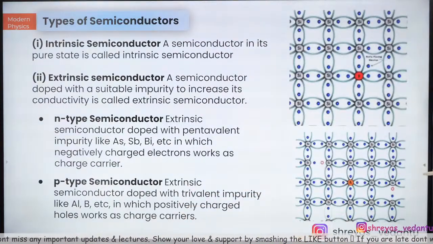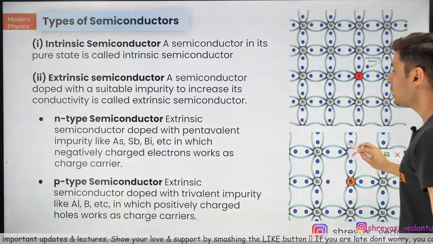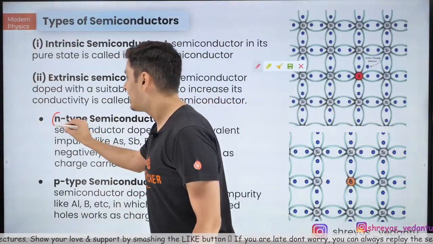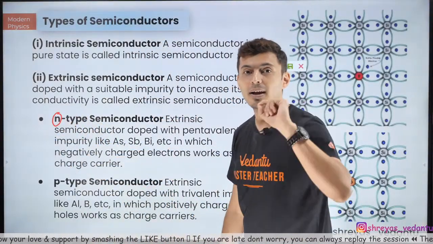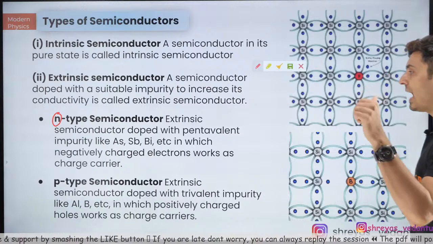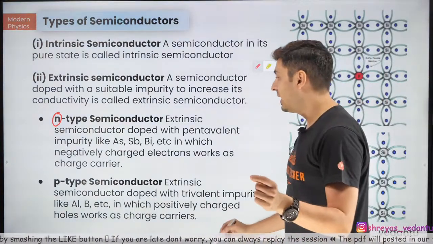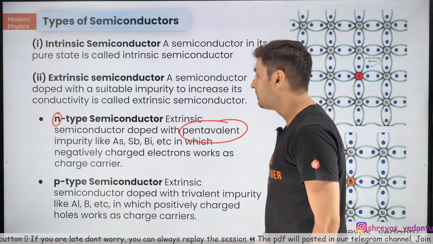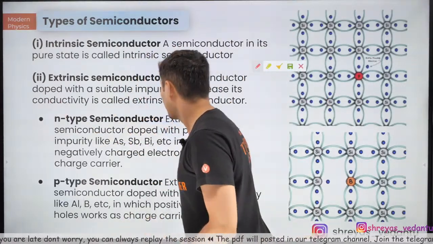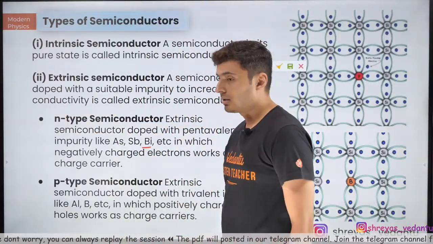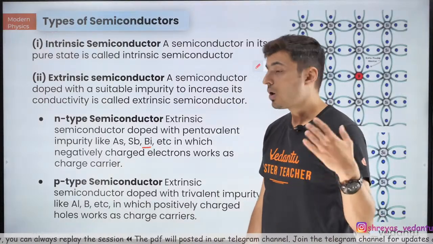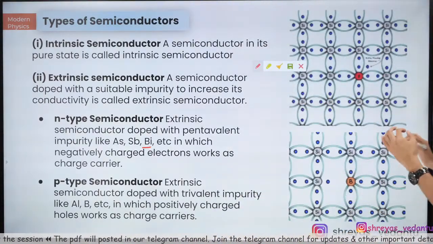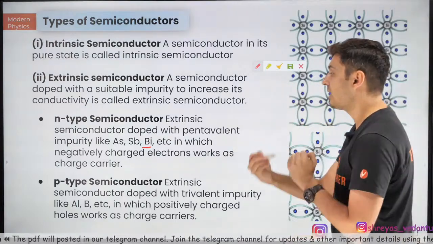Now, for N-type, think about it: N means negative in a way. So you add one extra electron by having atoms with pentavalent impurities, like bismuth or even phosphorus. All of them have pentavalent impurities, so that gives one extra electron.